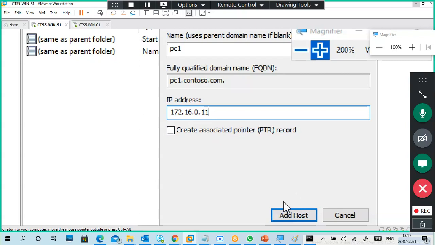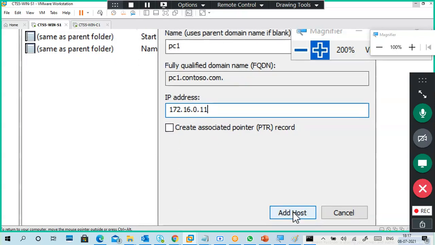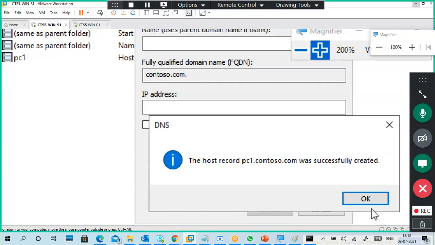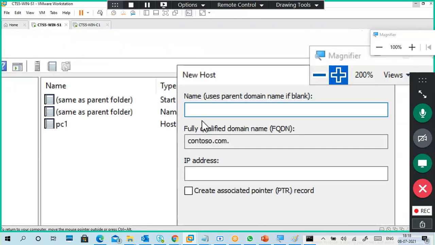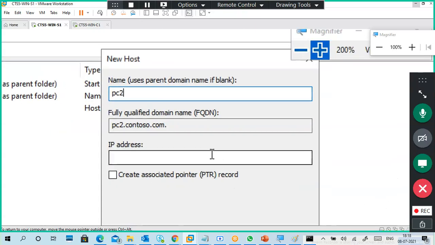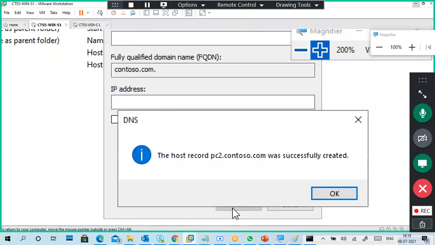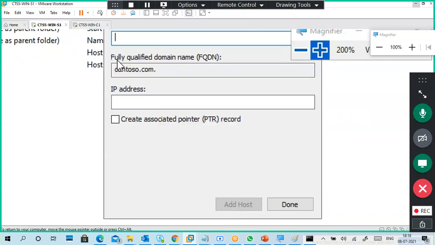If you select it, it throws an error, but nothing will happen. So the PC1 record is created. Okay. PC2. Add it. Yes, very good.